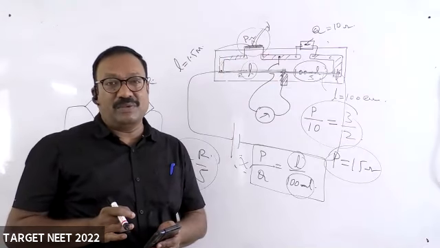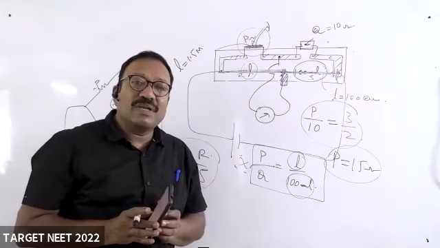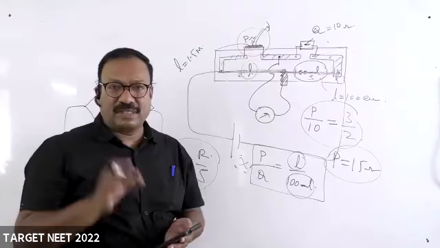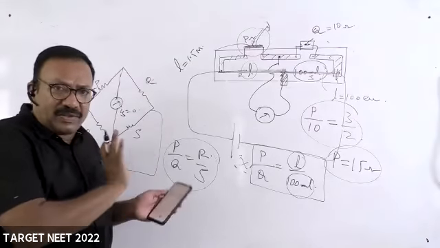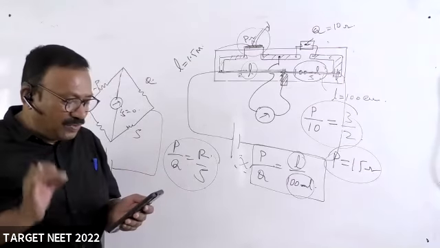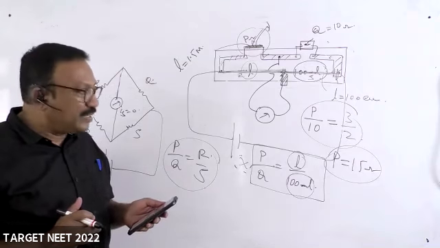Think about the question now. The answer is here. Nothing is there to calculate more, only that you have to understand the question.